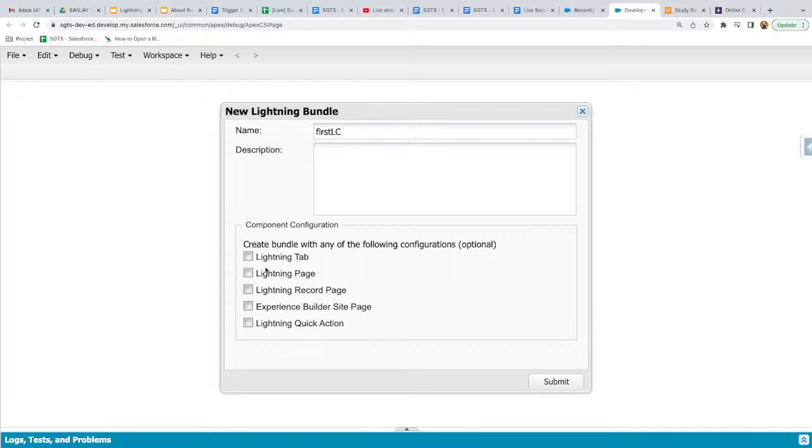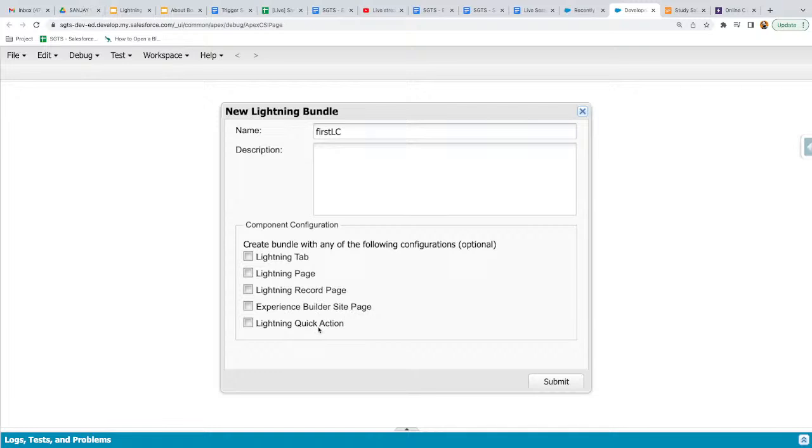And here you can see lots of checkboxes are available. These are very simple. If you want to create a bundle with any of the following configurations, we have Lightning tab, Lightning page, Lightning record page, Lightning builder site page, Lightning quick action. So what does it mean?